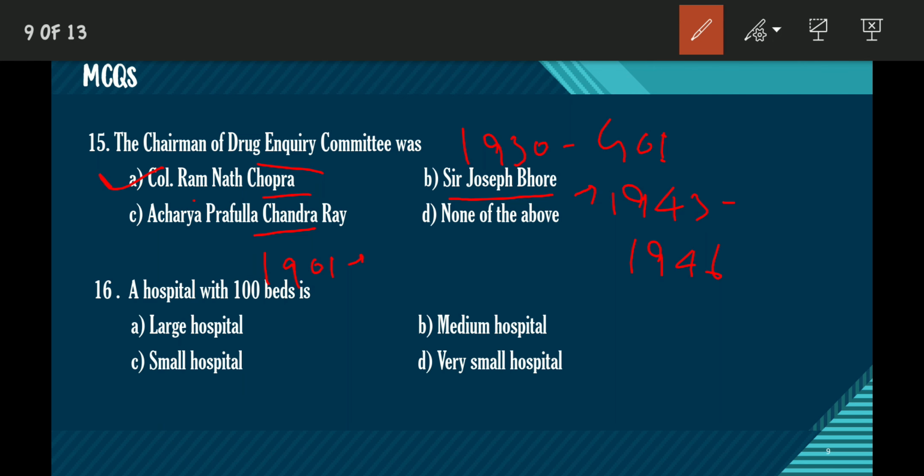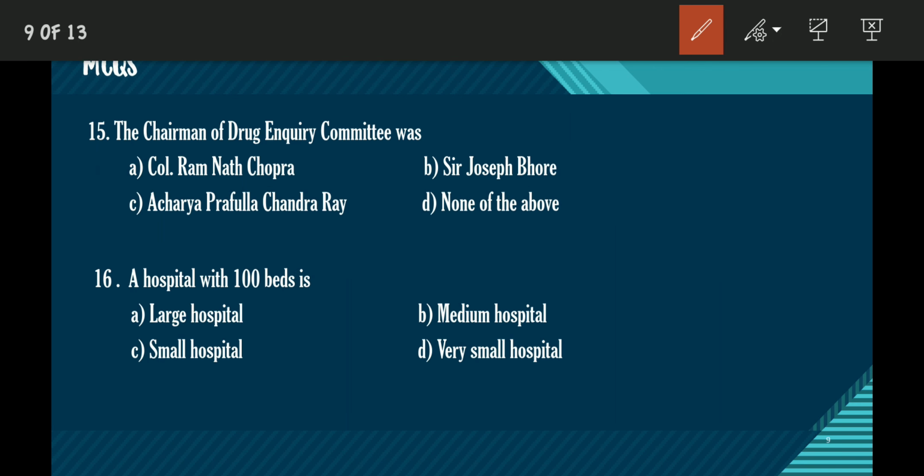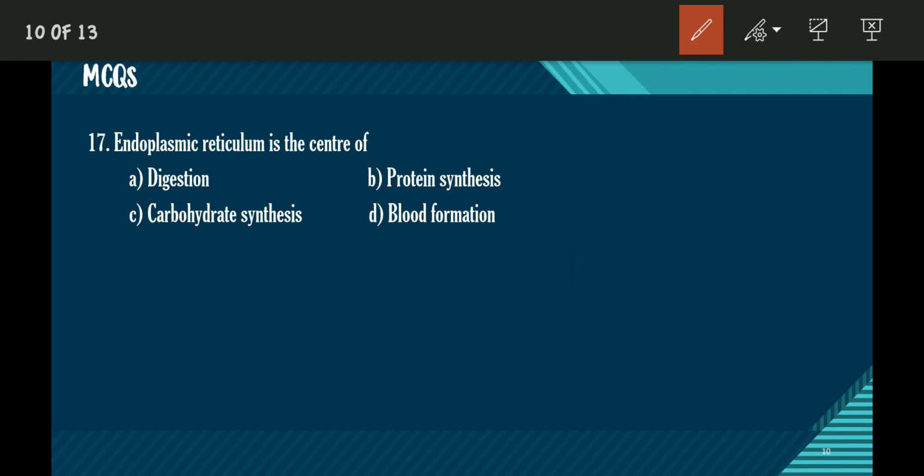The next question is, a hospital with 100 beds is known as a small hospital, medium hospital, large hospital, or very small hospital. The hospital with 100 beds is called a small hospital. It's a very straightforward question. Moving to the next question.